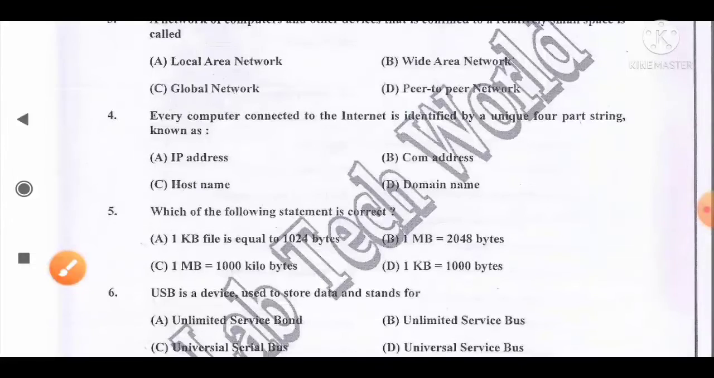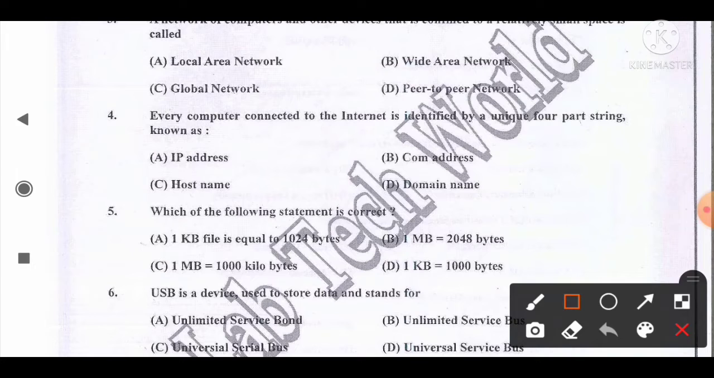Move to the next question number 4. Every computer connected to the internet is identified by a unique 4-part string known as option A, IP address, B, COM address, C, host name, D, domain name. And the correct answer is known as the IP address. So option A is the correct answer for this question.